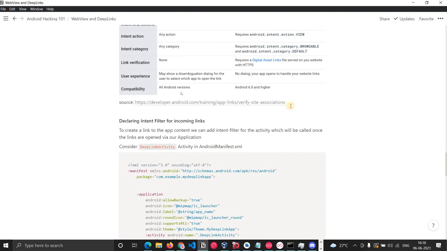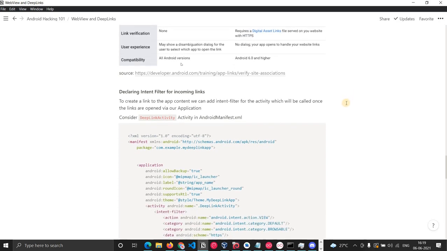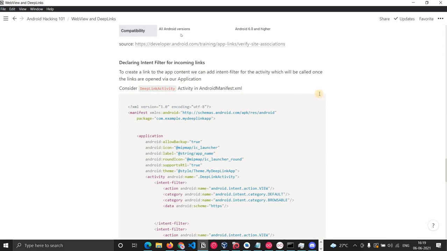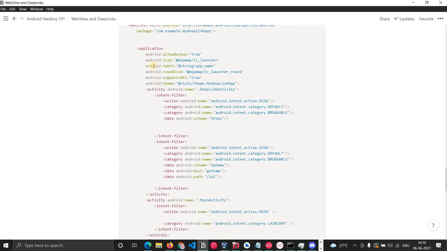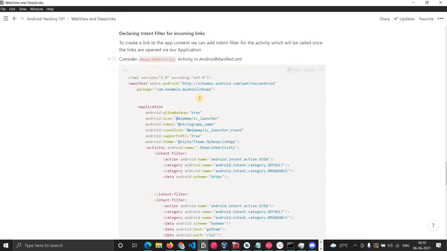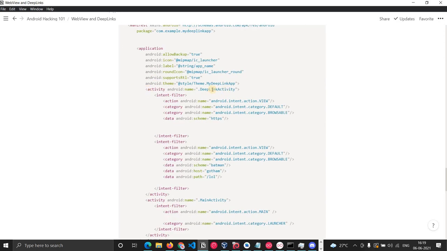Now, user experience and compatibility. Deep links work on all Android versions, but app links were developed recently, so they are available from Android 6 and higher. Now we'll see declaring an intent filter for incoming links. For deep links to work, as I said, we have to declare an intent filter. This is a manifest file for the application, and there is an activity called deep link activity, which has declared an intent filter.